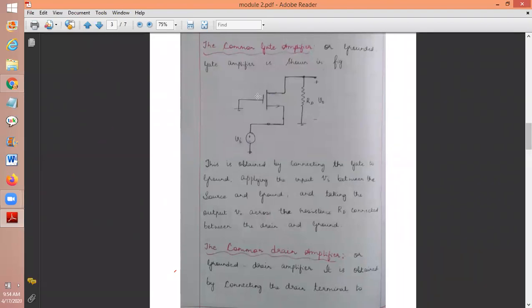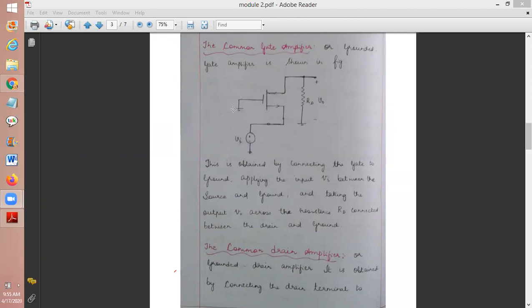Before going to that, let me study what the common gate amplifier is. Common gate amplifier means which terminal will be grounded? I told you before itself. The gate will be grounded, and it is common to both input as well as output.